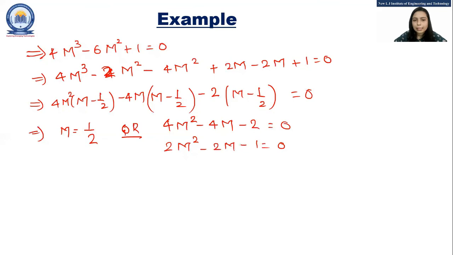Now to solve this equation, this is a, this is b, and this is c. So the discriminant is b square minus 4ac.